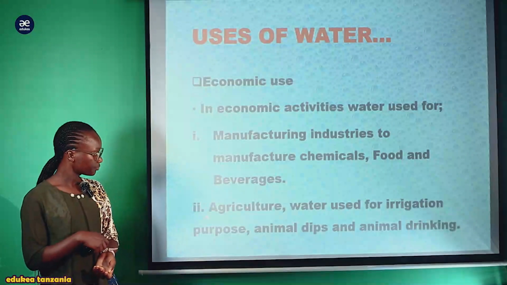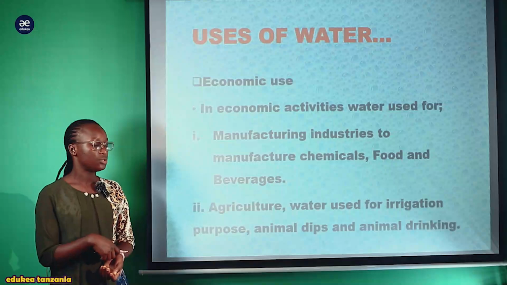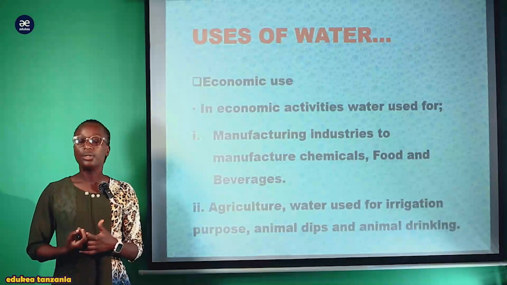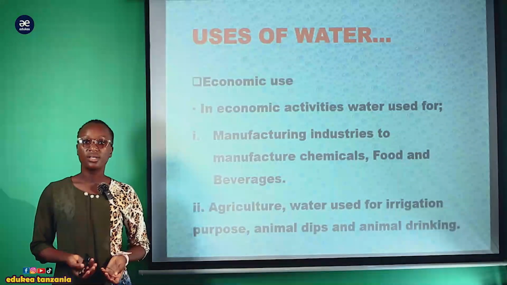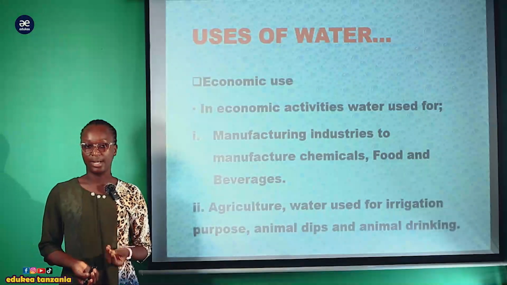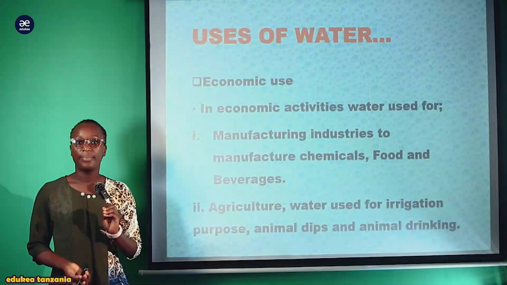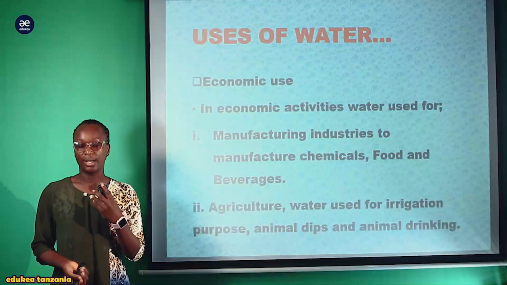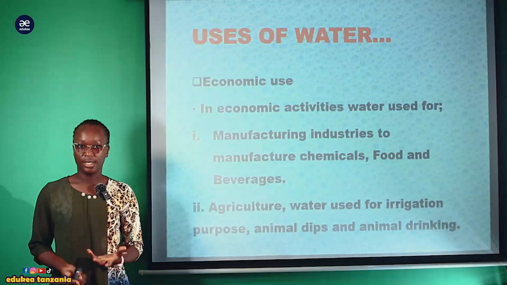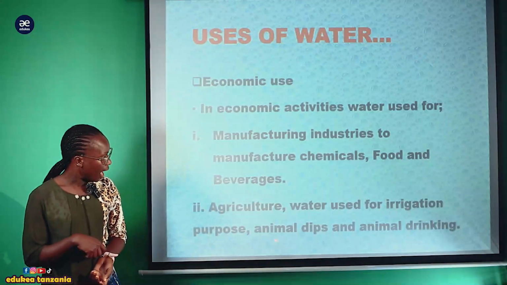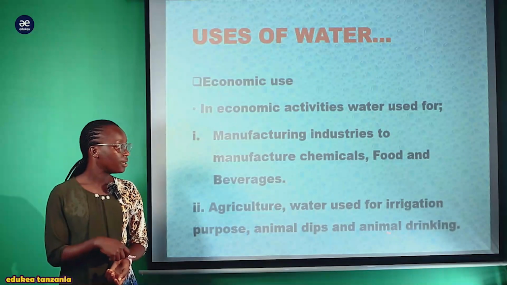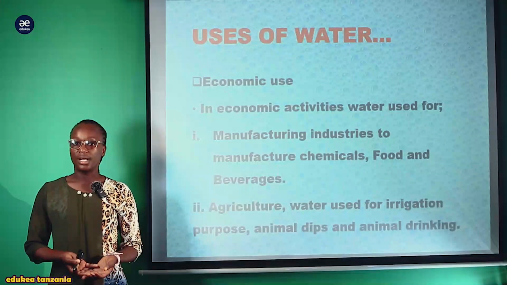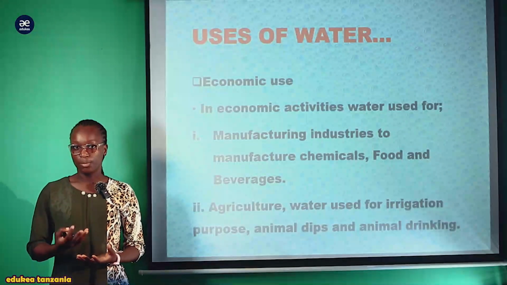Another economic activity where water is used is agriculture. In agriculture, water is used for irrigation systems, kilimo cha umwagiliaji. And you can see this is mostly applicable in our daily life or in our communities. Watu wanatumia kilimo cha umwagiliaji ili kuwezesha shughuli zao za kilimo. And this is the use of water. Another is for animal dips and animal drinking. Mifugo, wale wanaofanya ufugaji. Maji yanatumika katika kunywesha mifugo yao na katika animal dipping.